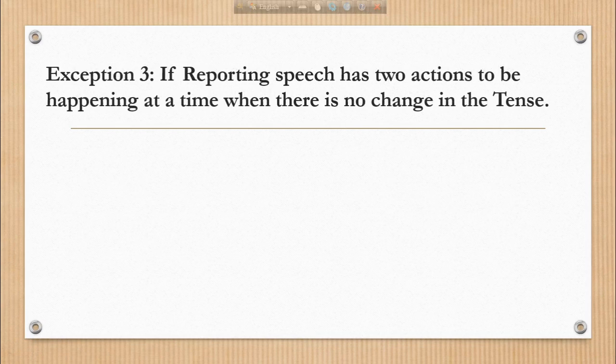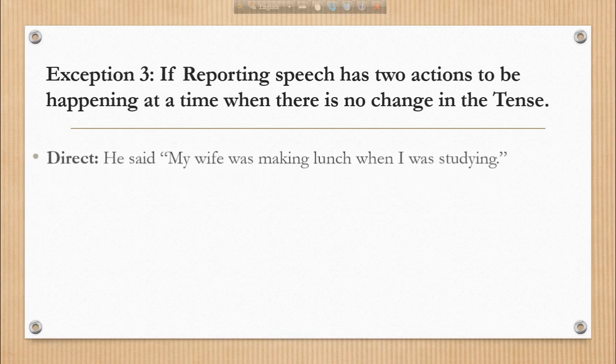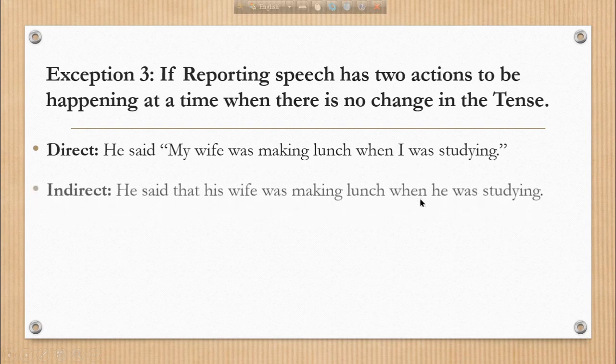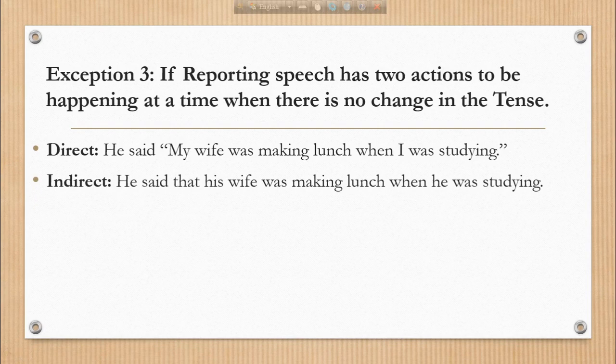Exception 3 is if reporting speech has two actions happening at a time, then there is no change in the tense. For example, he said, "My wife was making lunch when I was studying." So you see, dear boys, here two actions are happening at the same time. So the indirect speech will be, he said that his wife was making lunch when he was studying.